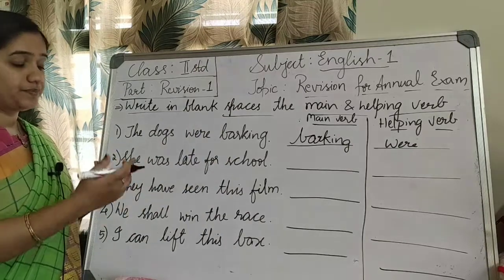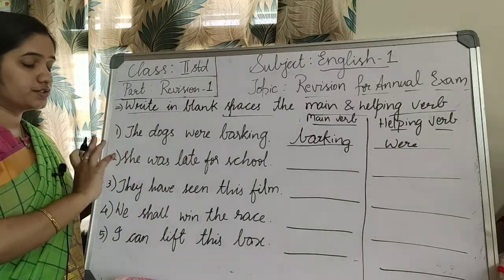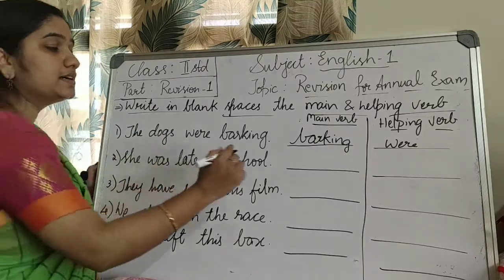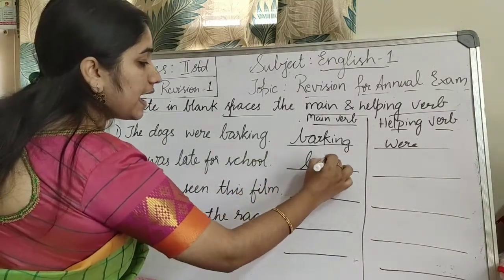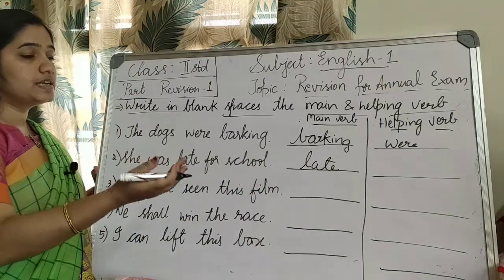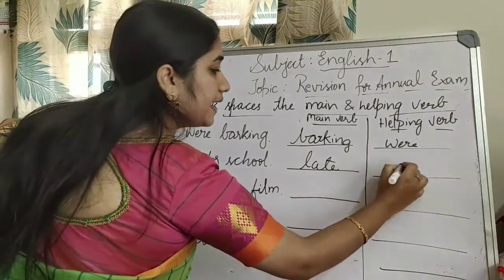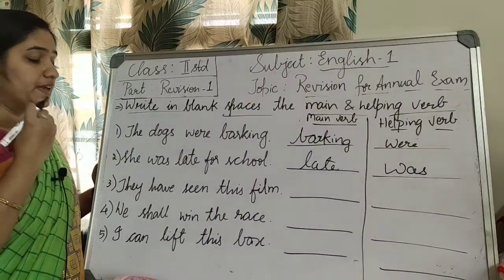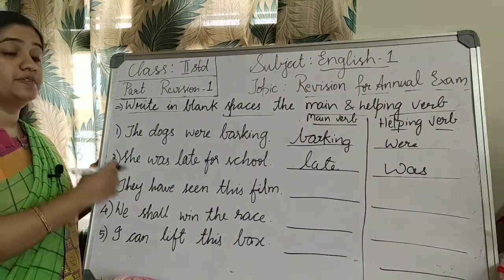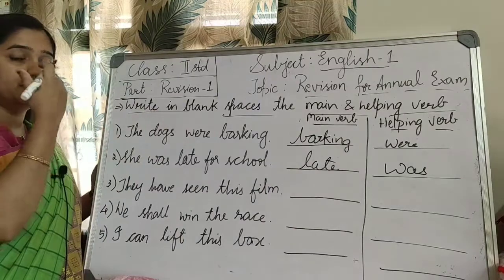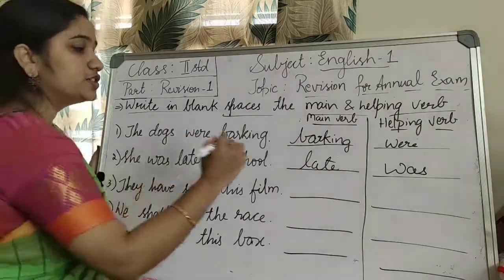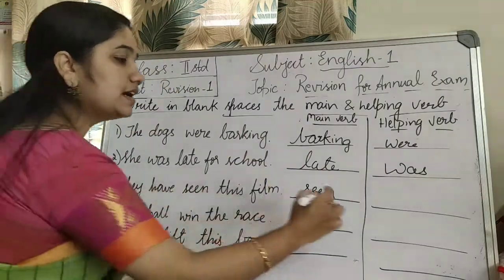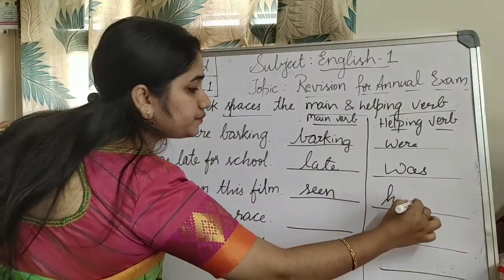So she is a noun, school is also a noun. Here late is a main verb and was, she was late. So was is a helping verb. Next, they have seen this film. They have seen this film. Seen, that seeing, no, past tense of see is seen. So seen is a main verb. Have is a helping verb.